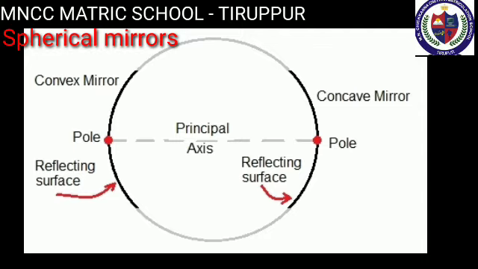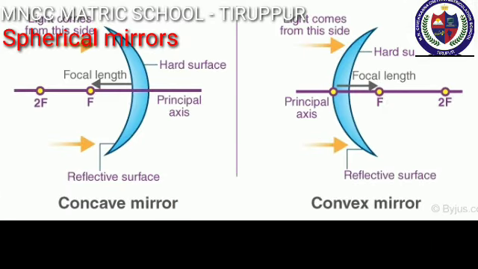In some spherical mirrors, the reflecting surface is curved inwards, that is, it faces towards the center of the sphere. They are called concave mirrors. In some other mirrors, the reflecting surface is curved outward. They are called convex mirrors.